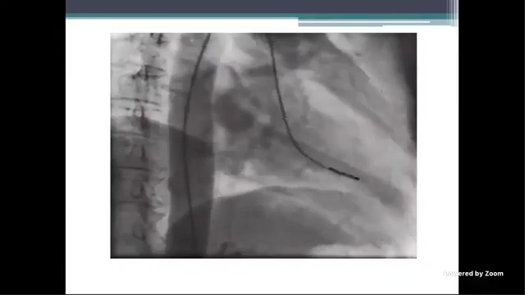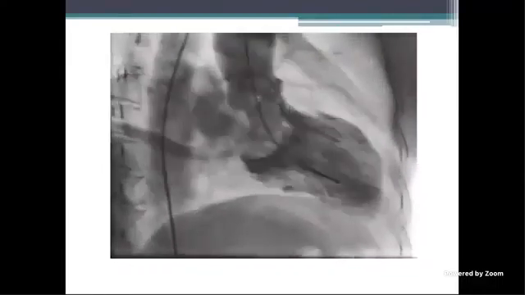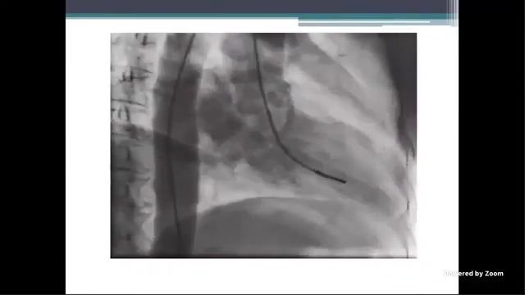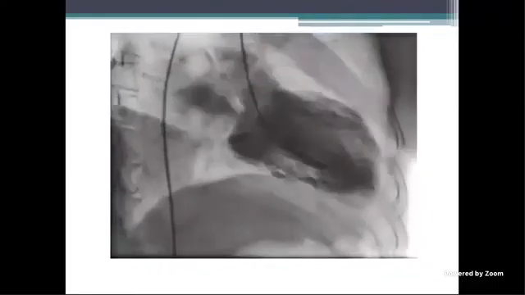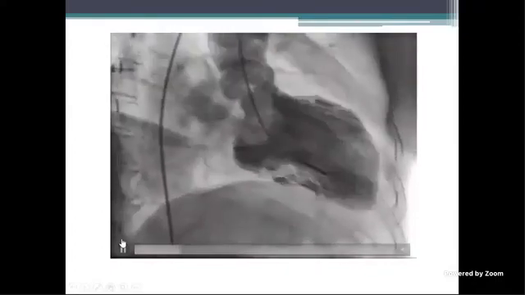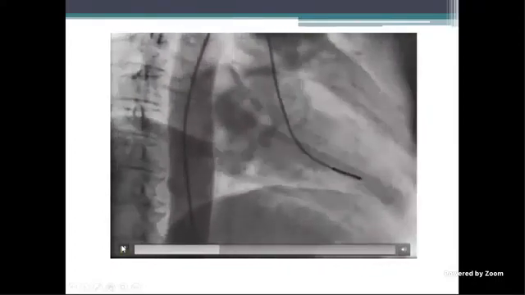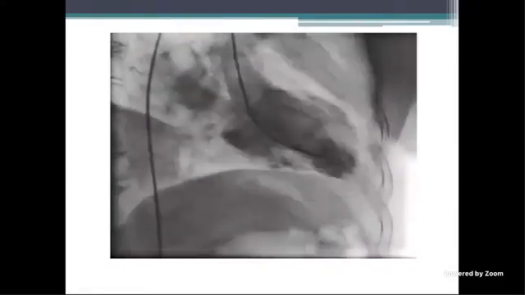So probably it is the left ventricle, and then we can see there is regurgitation from the mitral valve into the left atrium, which is being opacified a bit less as compared to the LV. So it is probably grade 2 MR.